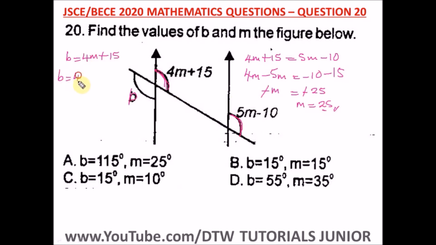So b is equal to 4 times 25 plus 15. And what is 4 times 25? That's 100. 100 plus 15, and what would that give us? That will give us 115 degrees. So this is also in degrees. So m is 25, while b is 115. So this is our right option, which is option A. b has 115 degrees and m has 25 degrees.